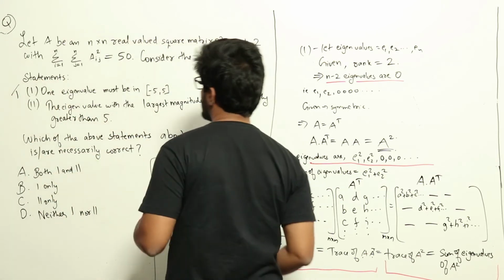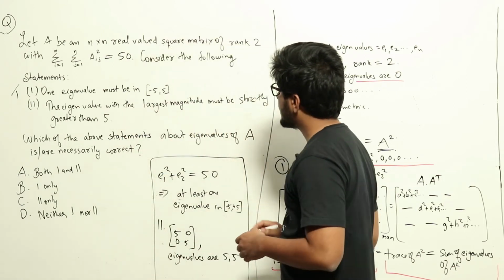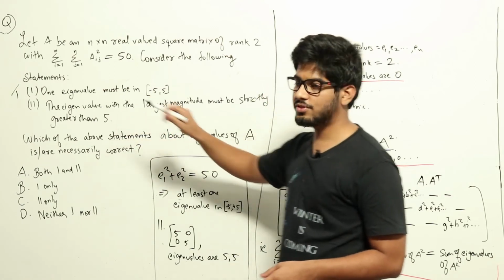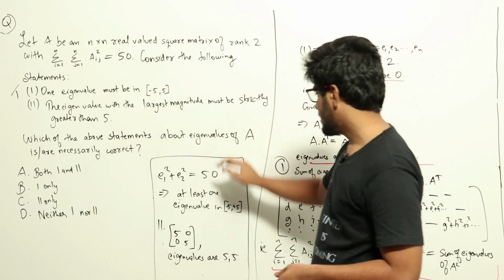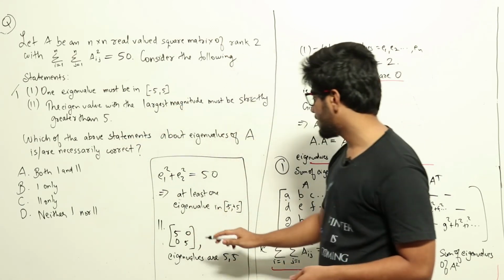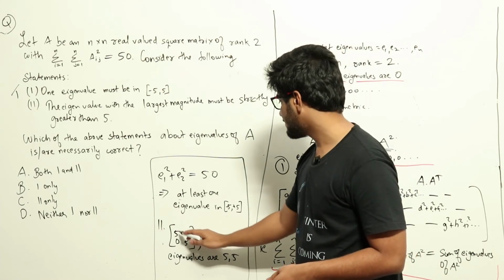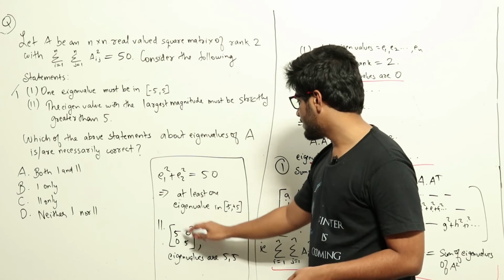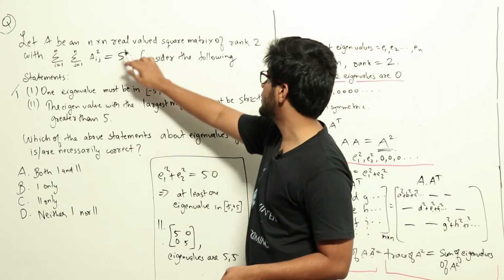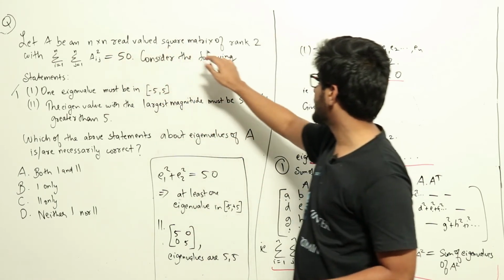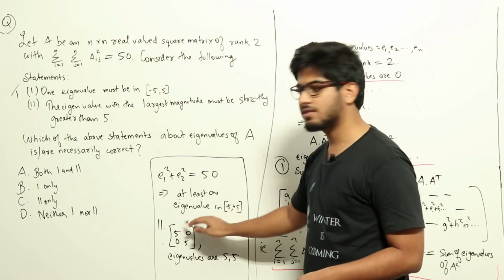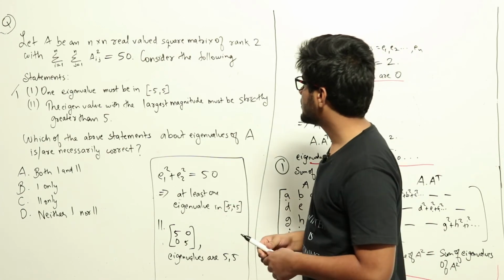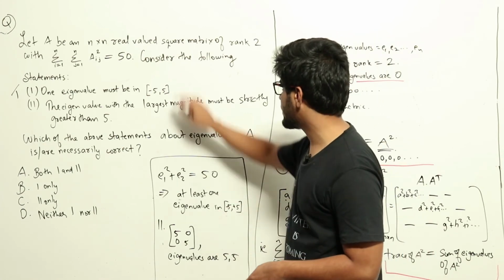So coming to statement 2, the eigenvalue with the largest magnitude must be strictly greater than 5. Now to disprove this, it is pretty easy. Let's take the matrix 5 0 0 5. Now the sum of squares of this matrix is 5 into 5, which is 25, plus 5 into 5, that is 50, which satisfies this condition. It's an n by n real valued square matrix. Rank is 2, since 5 0 and 0 5 are independent vectors. So the rank is 2 here. So this matrix satisfies the condition.